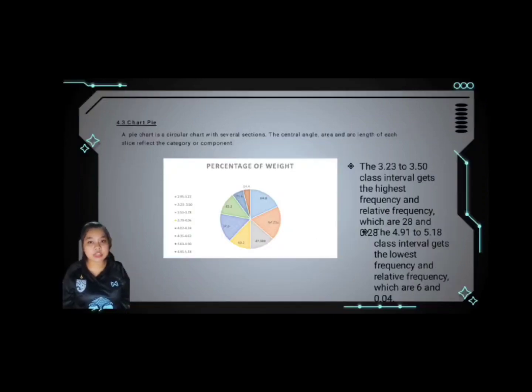Now for the last diagram that we will use, the pie chart. The pie chart will present the data of percentage of weight.